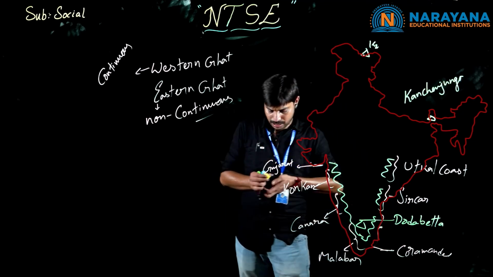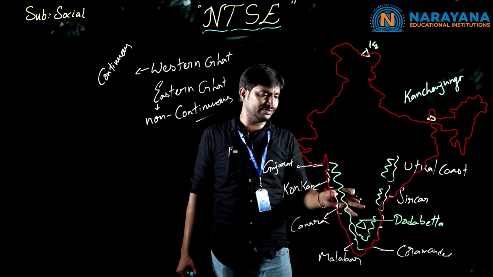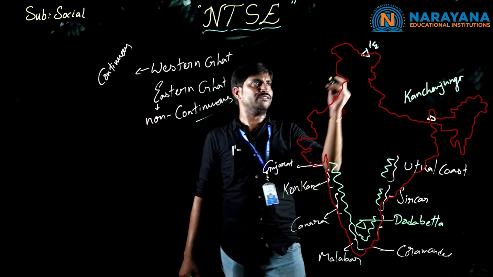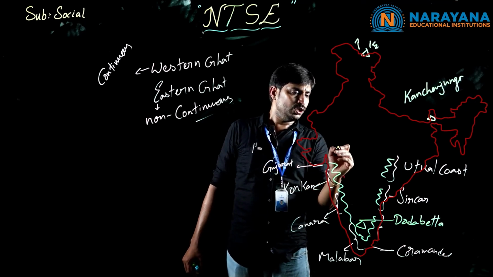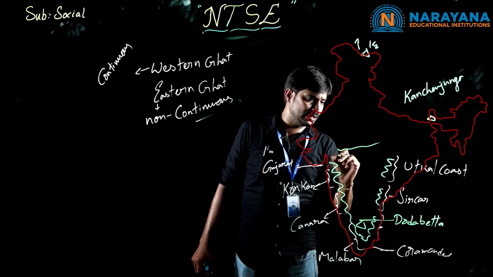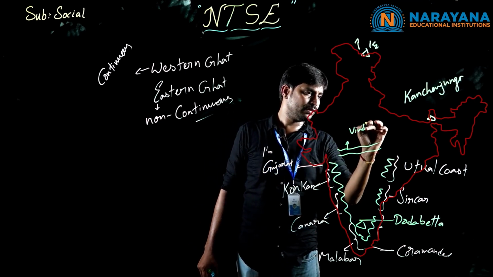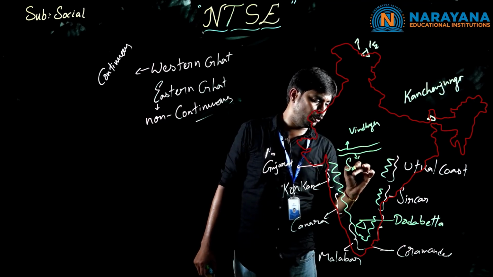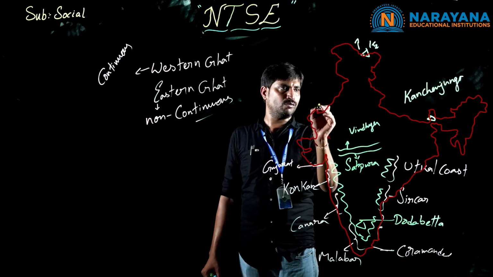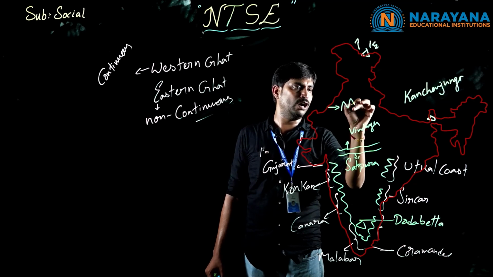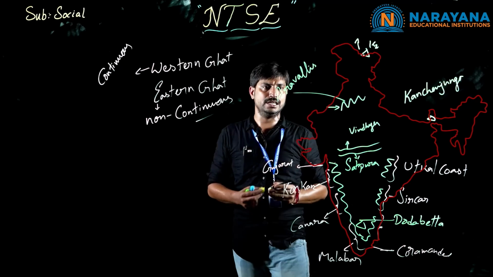And next, the Western Ghats. Okay, before going after the Western and Eastern Ghats, we will go through the ranges. So, the first range is K2. After K2, nearby Gujarat, we have two major ranges parallel to each other. The first one is Vindhya, and the second one is the Satpura ranges. If we move quite near to Rajasthan, here we have some more ranges. Those are the Aravali ranges or Aravalis.